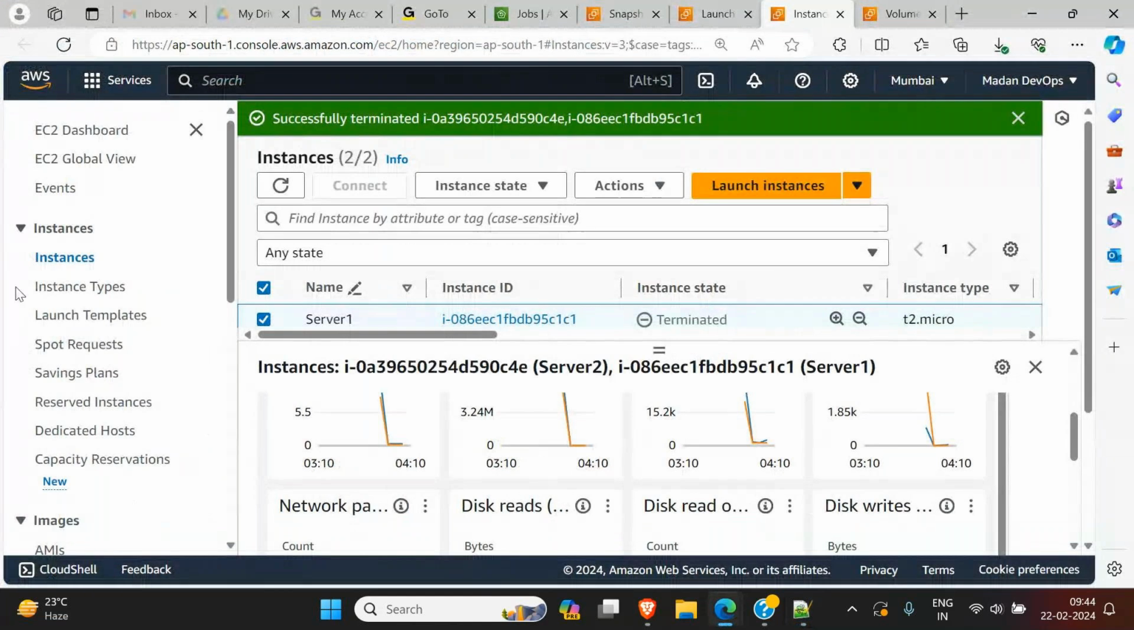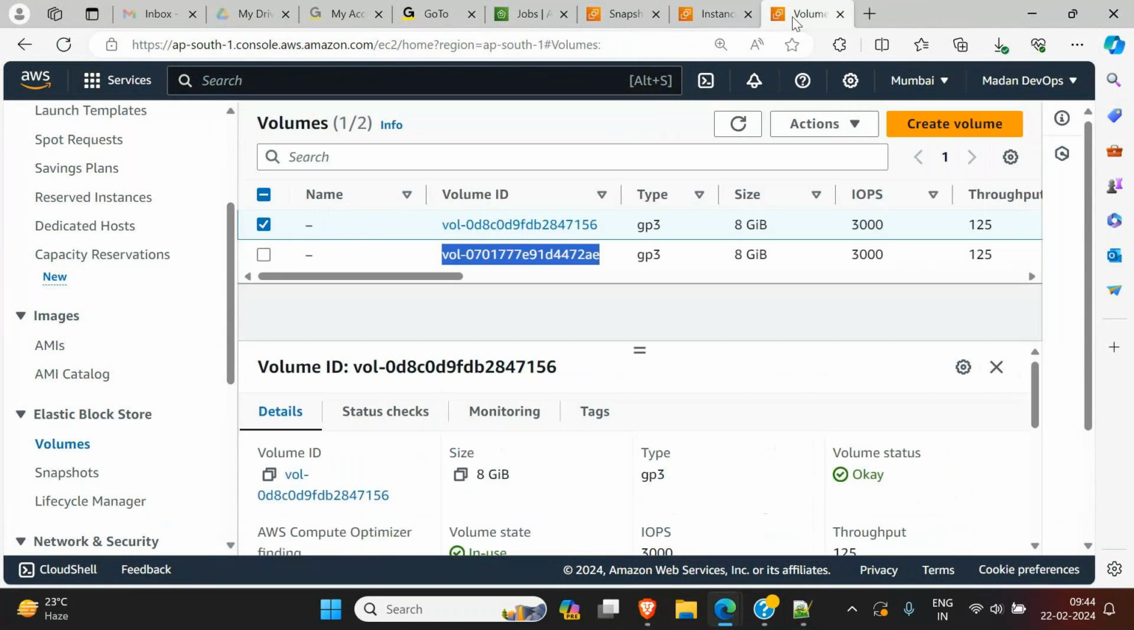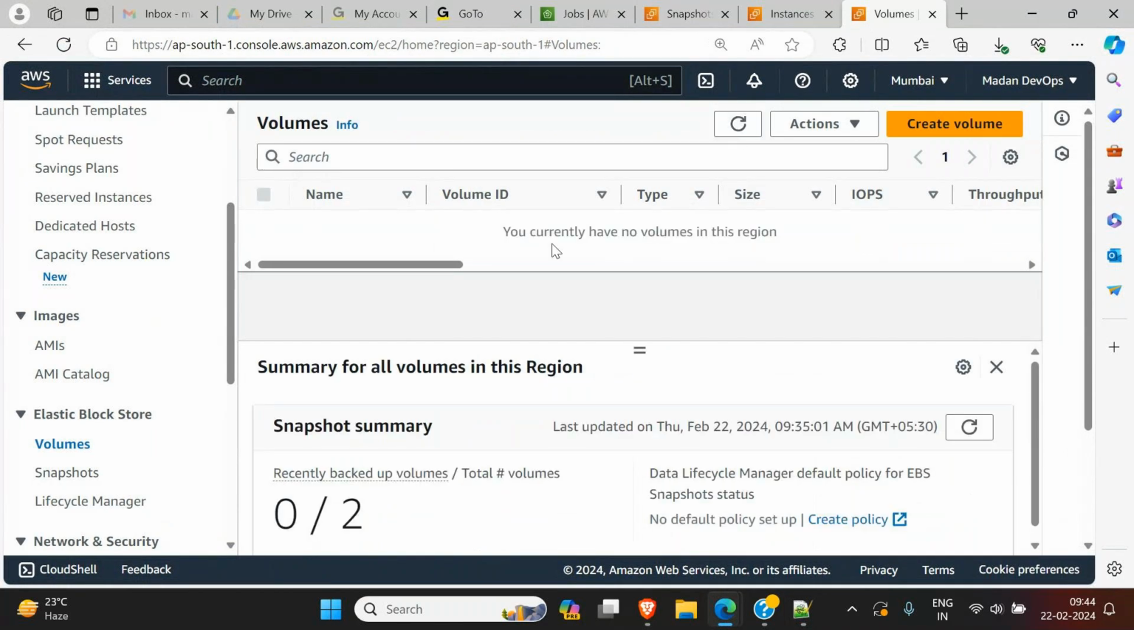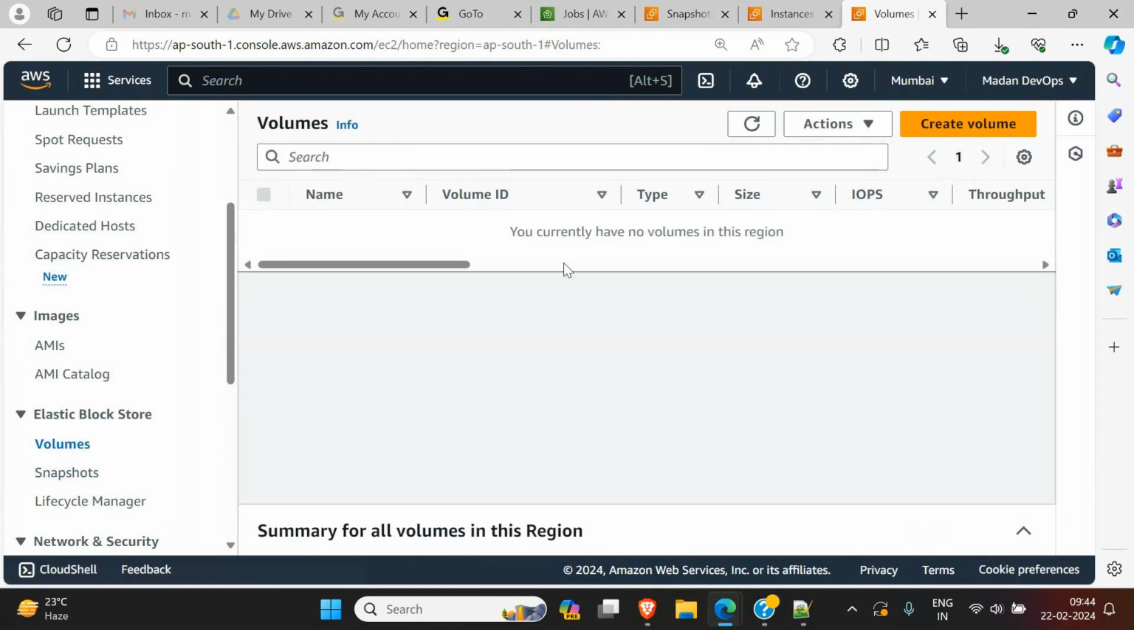Let's see. There are many windows, right? Now let's refresh this. You see, we don't have any volumes now. Everything is gone now. But still we have our snapshot. Our snapshot is safe, right? No volumes are there. Now tomorrow, as per the scenario, they want the backup back. Now here we don't have any volume, right?